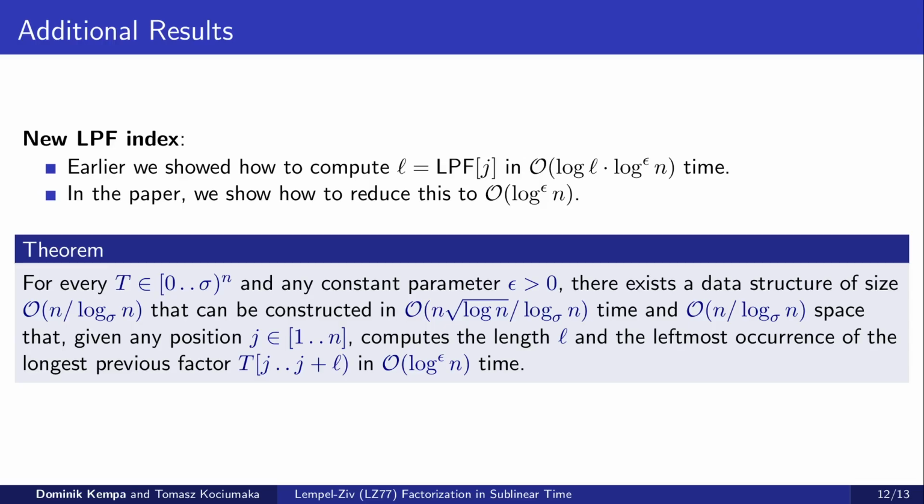More formally, we show that for any text T over an integer alphabet of size sigma and any constant parameter epsilon, in time that is sublinear for small sigma and using optimal working space, we can construct an index of optimal size that can query any LPF value in O of log to the epsilon of n time.